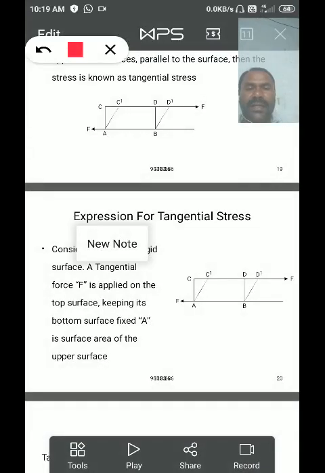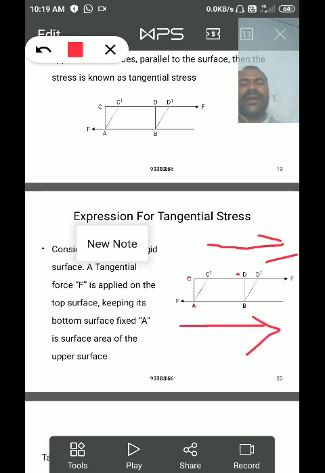See here, ABCD is a square. Now a tangential force is acted on the upper surface of a body. Consider a square object ABCD. Then AB, the lower surface, is fixed on the rigid support, and CD is the upper surface. So here AB is the lower surface of a body, CD is the upper surface of a body.